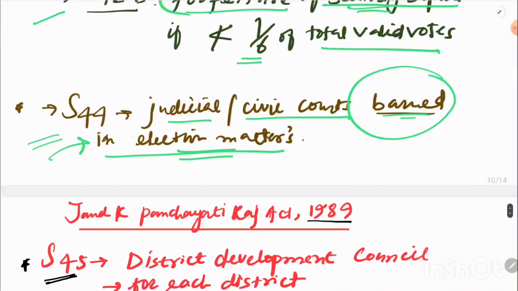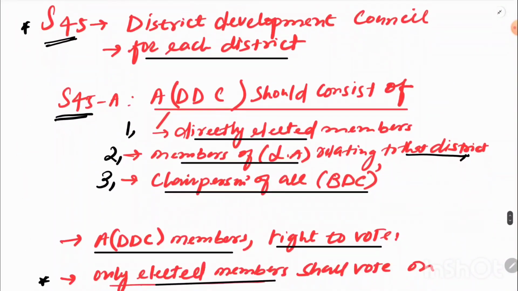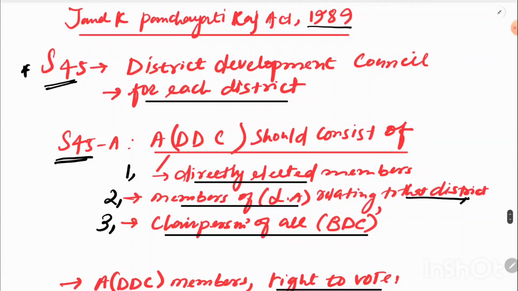I hope you have understood everything. This is the district development council. I have tried to explain as best I could. If you could not understand it, definitely have a second revision, and you will understand this.